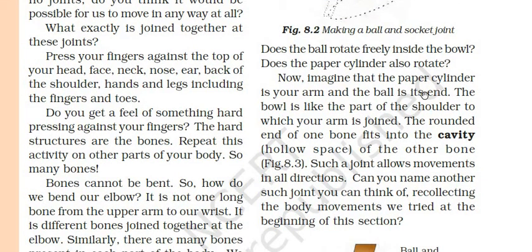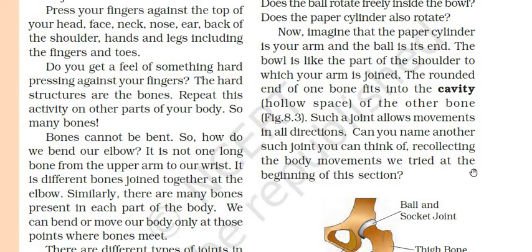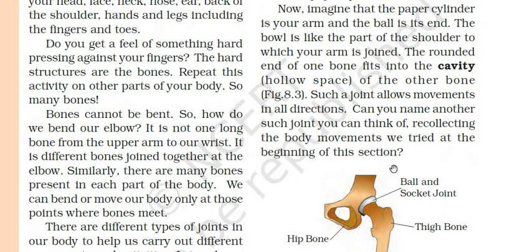Now imagine that the paper cylinder is your arm and the ball is its end. The ball is like a part of your shoulder to which your arm is joined. The rounded end of one bone fits into the cavity, the hollow space, of the other bone. Such a joint allows movement in all directions. Can you name another such joint you can think of, recollecting the body movements we tried at the beginning of this section?